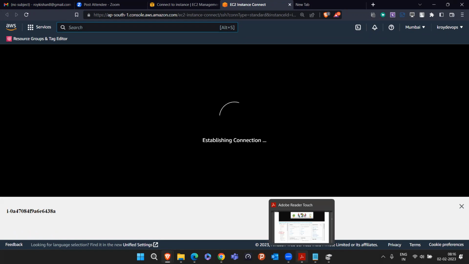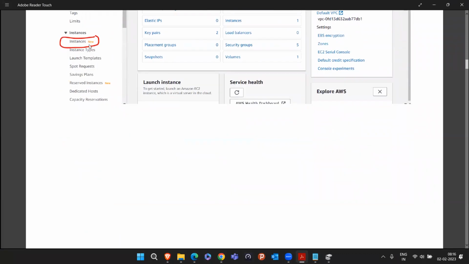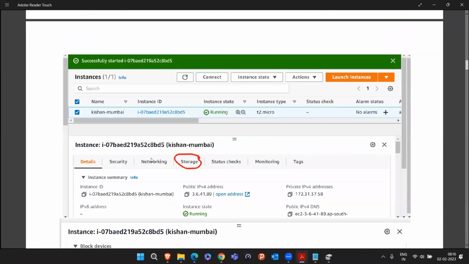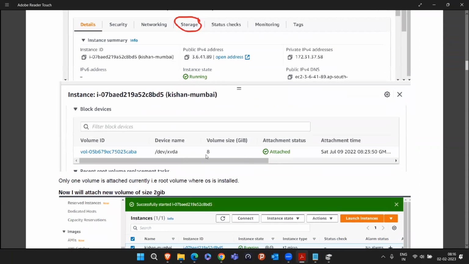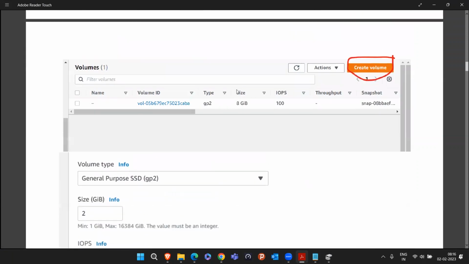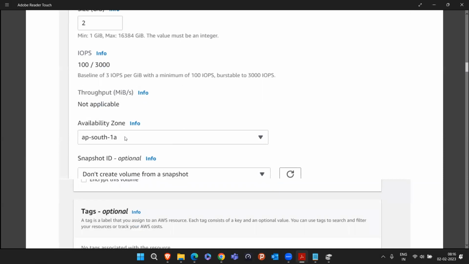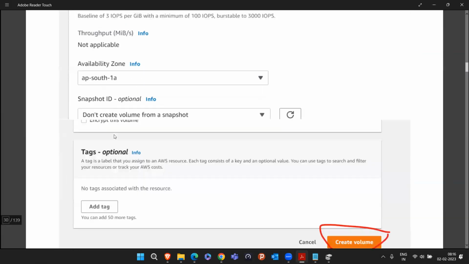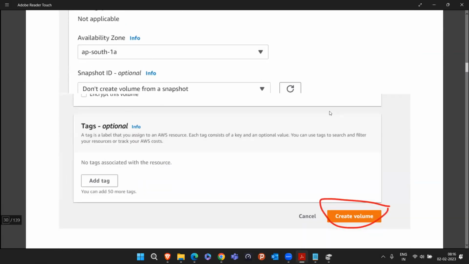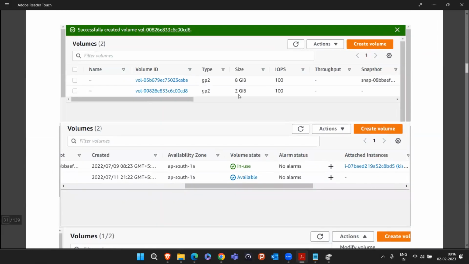While it is connecting, if you refer to this document, what we have done till now: we selected the instances, and we came to the storage section. We saw only the 8 GB volume is present in my machine. I came down to the volume section and created a volume of size 2 GB. That time I chose the availability zone as 1A because our instance was running in 1A. It will create the volume. The 2 GB pen drive is created.